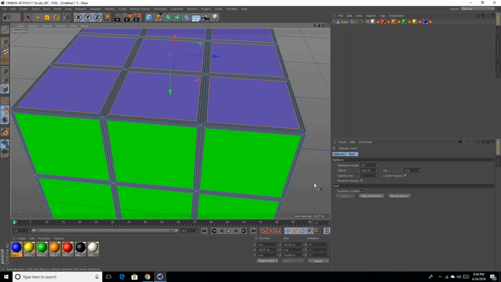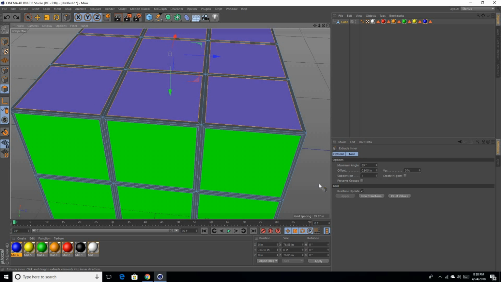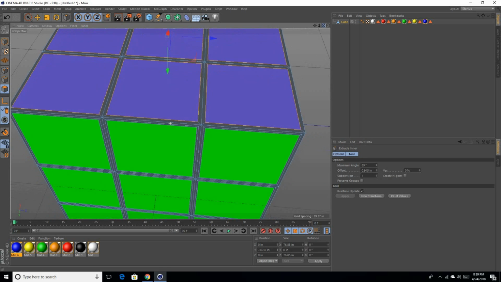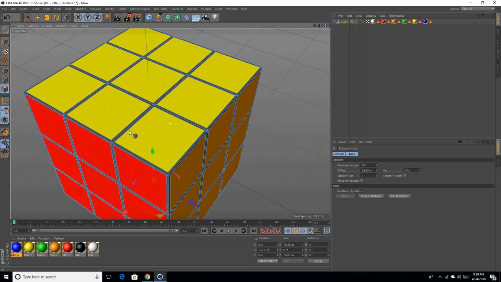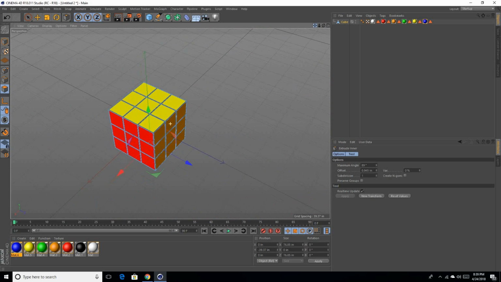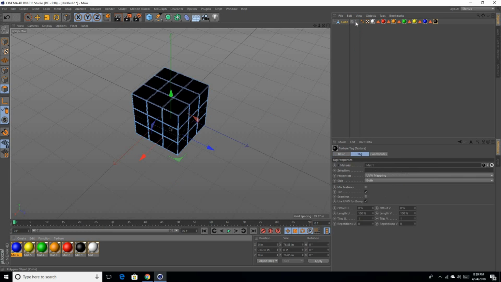We're not done with our Rubik's Cube. Now the only thing we have left to do is the border. So to add the border, you want to drag your black under your cube. That's going to make the whole cube black. What you want to do is go to your texture and click on the black material in the tools and drag it to the beginning before the white. And that is going to make the border black. So now when you pre-render, it's going to look very nice, very solid Rubik's Cube.